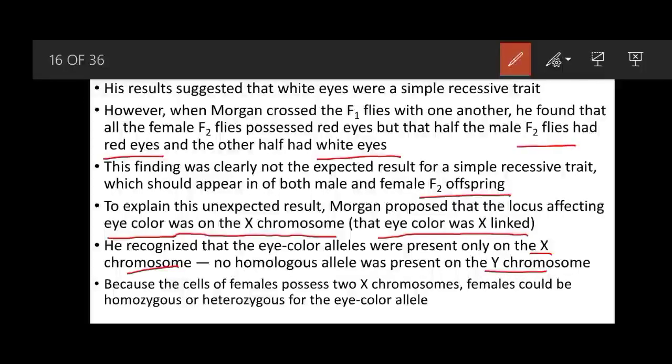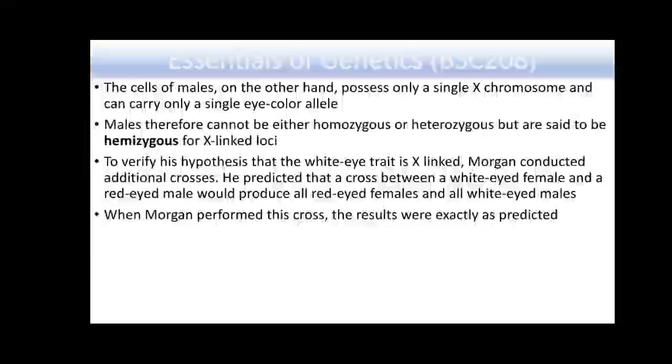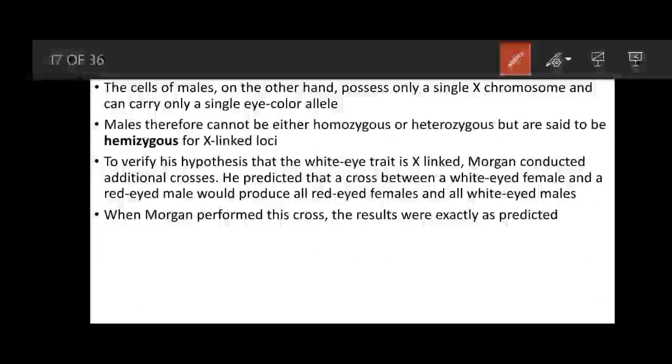Therefore, the cells of females possess two X chromosomes, and females could be either homozygous or heterozygous for the eye color allele, whereas the cells of males only possess a single X chromosome and carry only a single eye color allele. So males cannot be homozygous or heterozygous. They are known as hemizygous for X-linked loci.